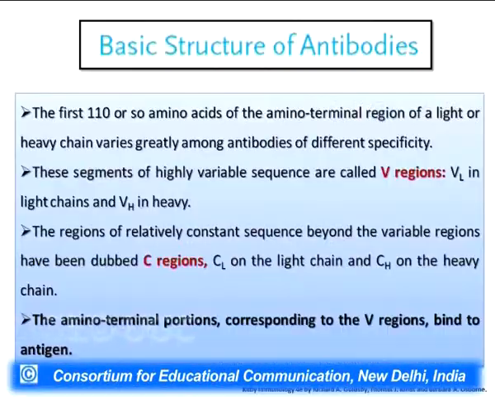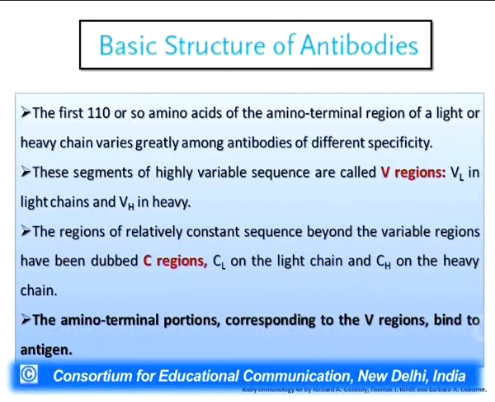biological activities. Now, the basic structure of the antibodies says that the first 110 amino acids of the amino terminal part of both the light and the heavy chain are called the variable region, because there is a variability of the sequences. There is a highly variable sequence present. That's why the variable region of the light chain is called VL, while the variable region of the heavy chain is called VH.